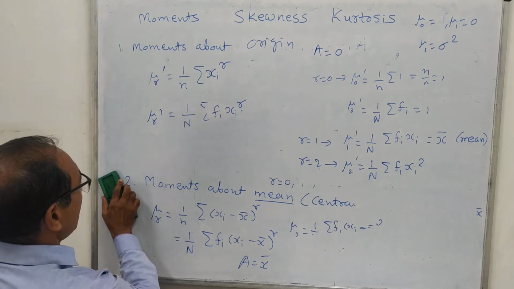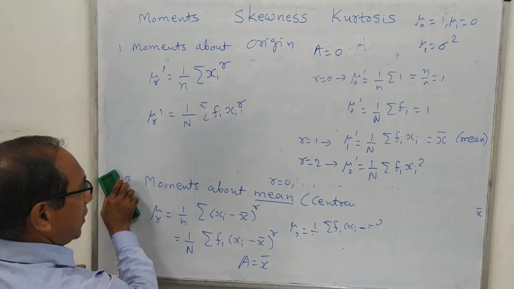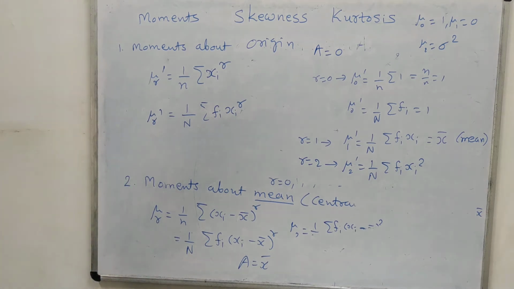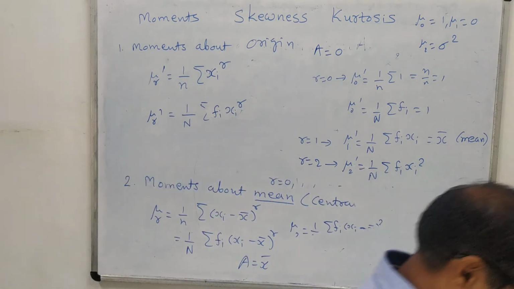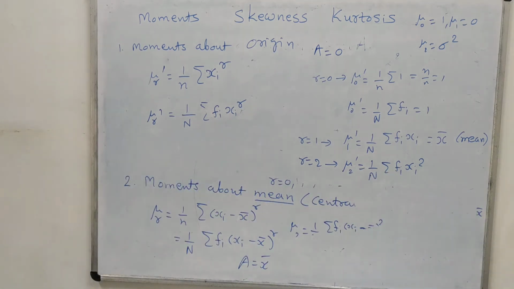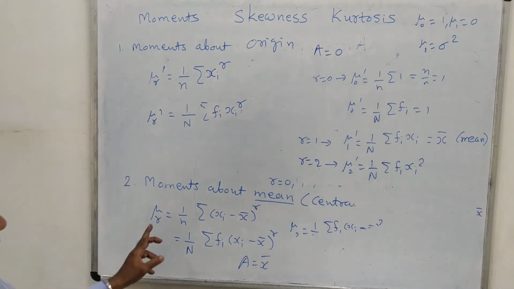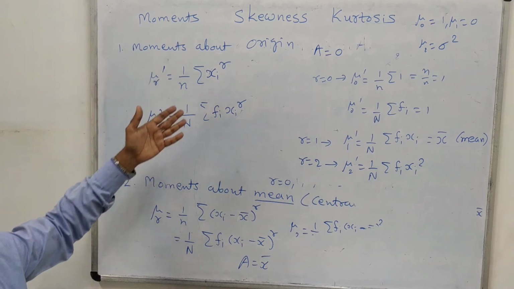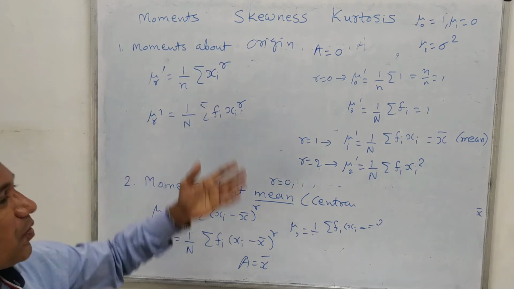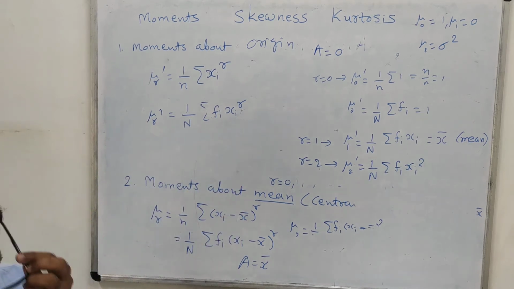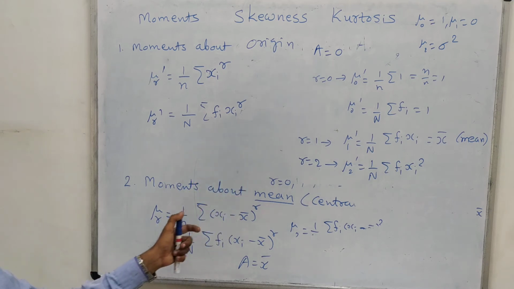Now, after looking at this fact, in examination you will be asked questions like find out first 4 central moments. Central moments means moments about mean. That means you will have to find out mu 0, mu 1, mu 2, mu 3, mu 4. Here again, if you are asked to find out moments about origin, first 4 moments, then you will have to find out mu 1 dash, mu 2 dash, mu 3 dash, and mu 4 dash. Mu 0 and mu 0 dash are of no interest because these have value 1. So we are interested up to mu 4.